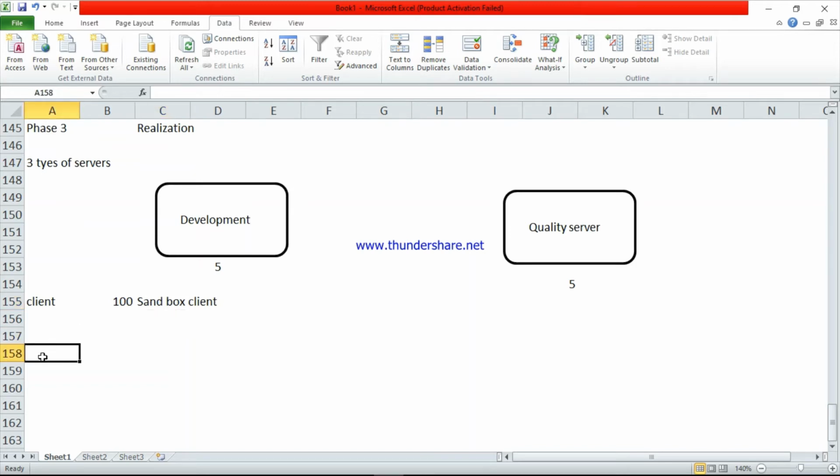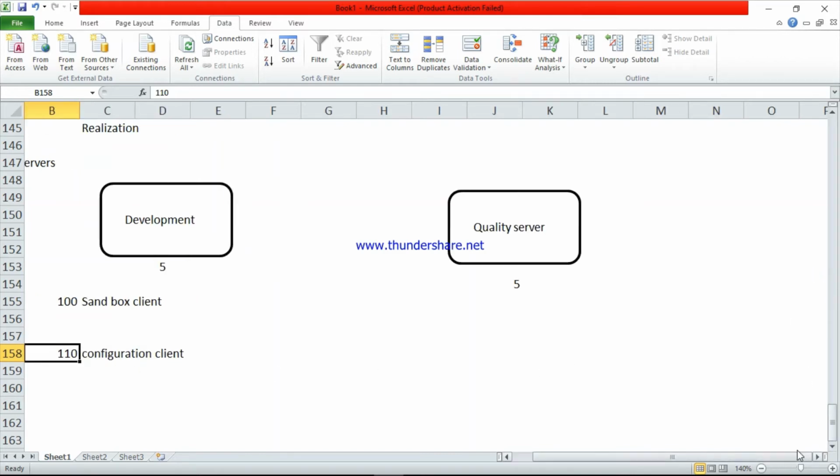The second server is client 110. This is the configuration client. See here, 5 employees are there. So the technical team will give 5 user IDs and 5 passwords. The user IDs and passwords are different, but the client is the same. This is very important.